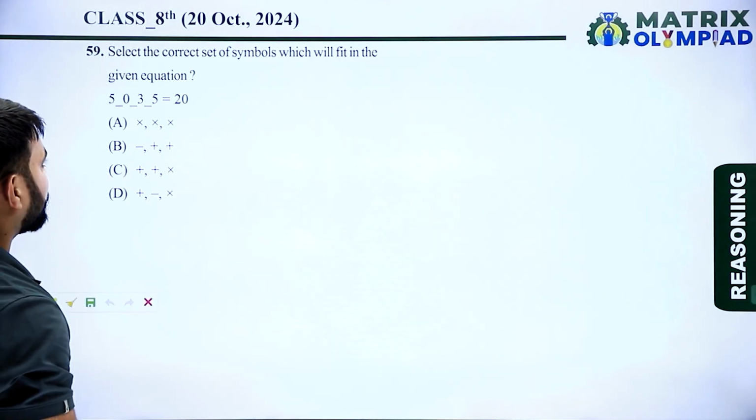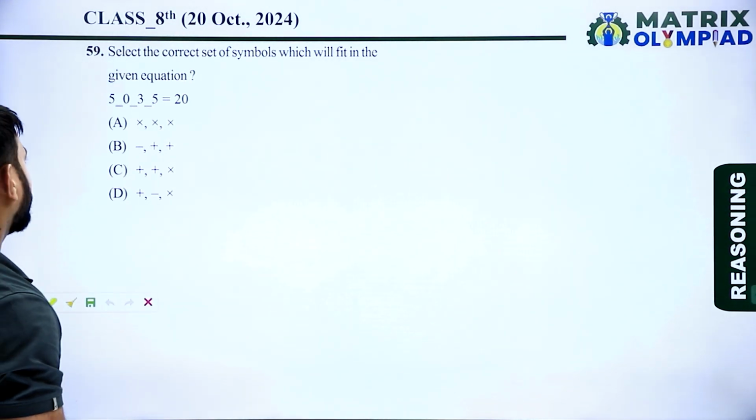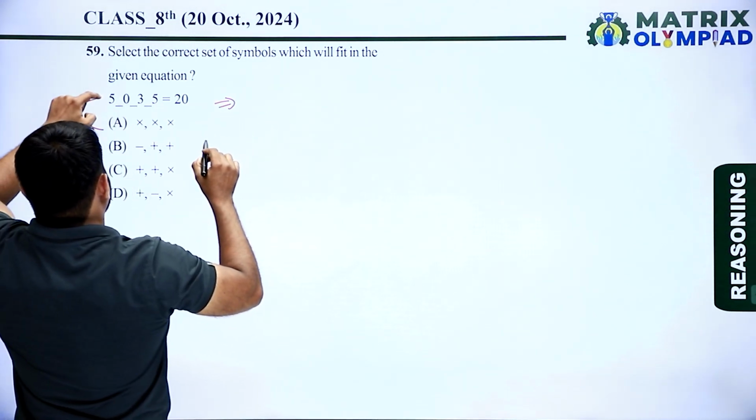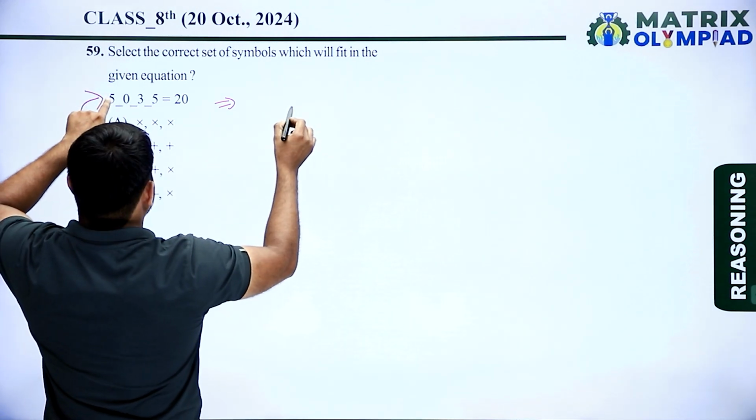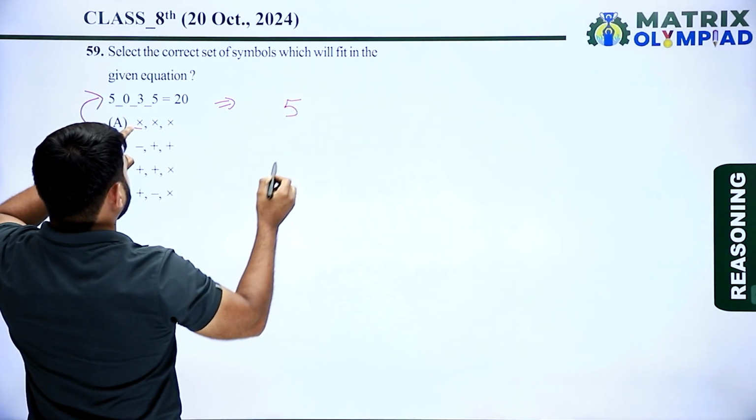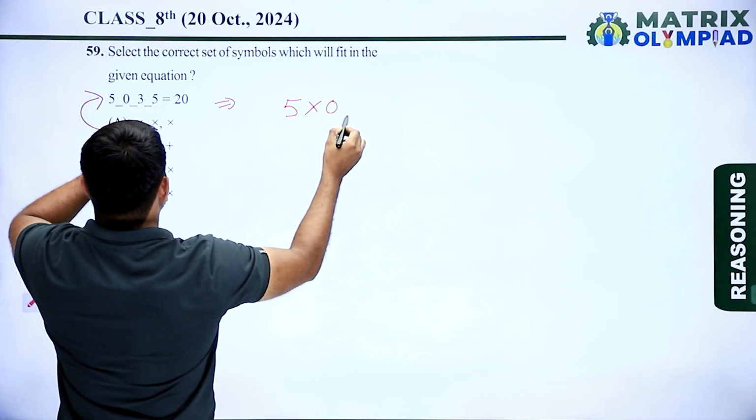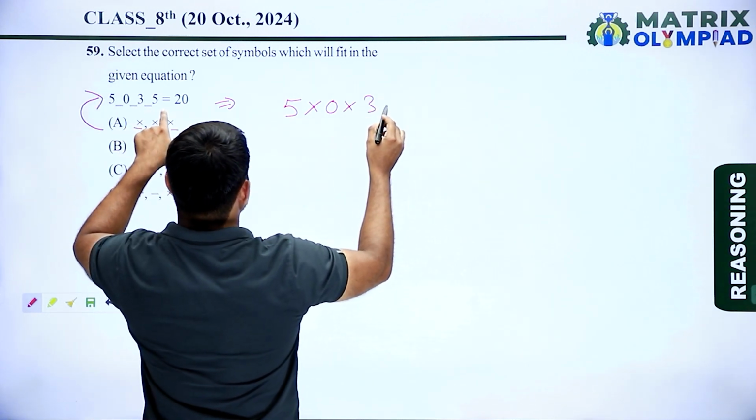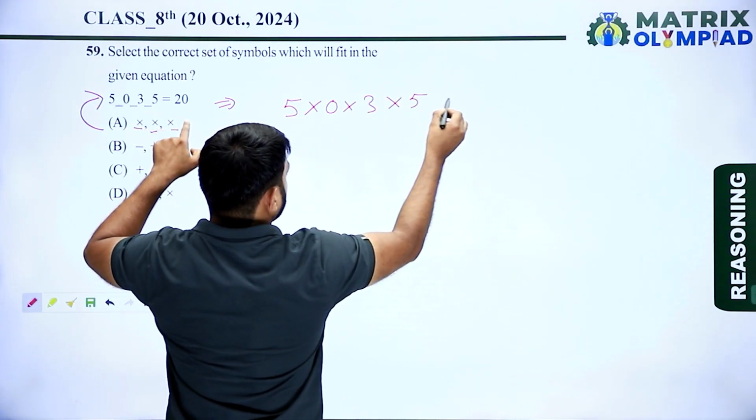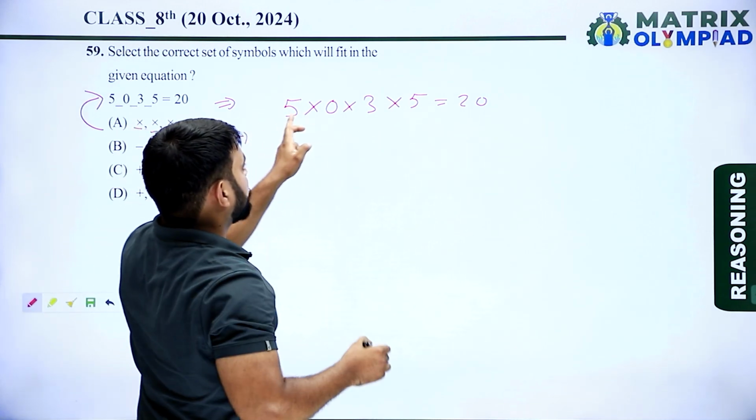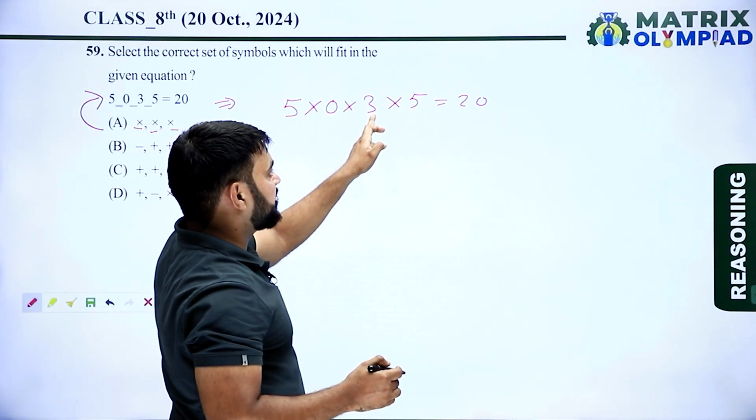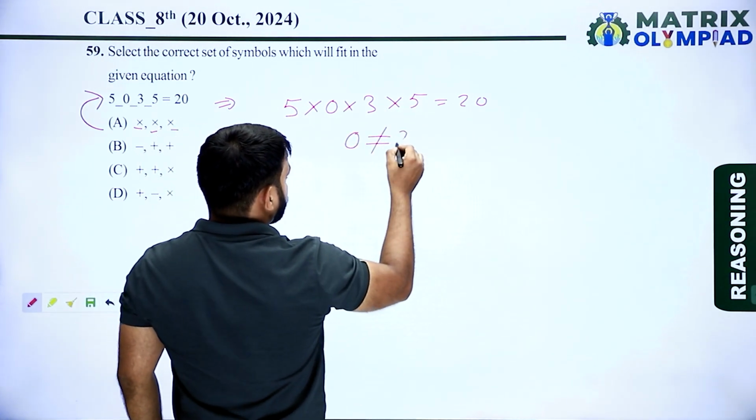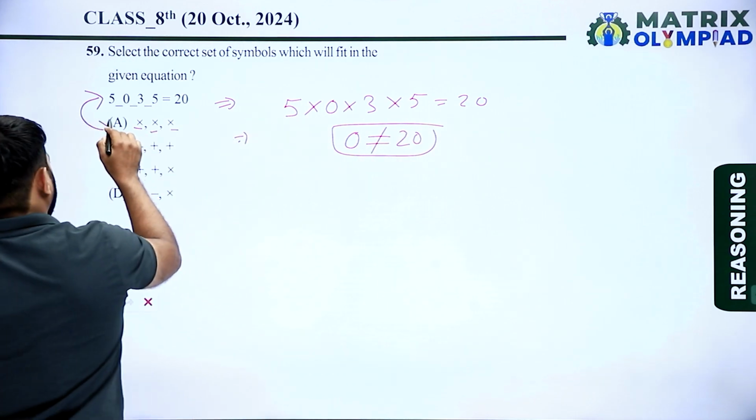So now the next question: select the correct set of symbols which will fit in the given equation. In these questions, put the options in the equation one by one. So according to option A, 5, first blank means multiply, 0, second blank means multiply, 3, third blank means multiply, 5 equals 20. So 5 multiplied by 0 is 0, 0 multiplied by 3 is again 0, and 0 multiplied by 5 is also 0. So 0 never equals 20. So here option A is the incorrect option.